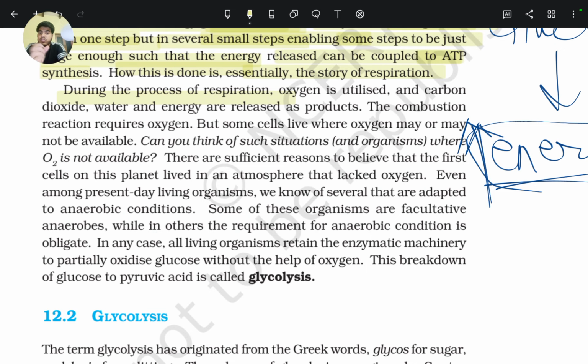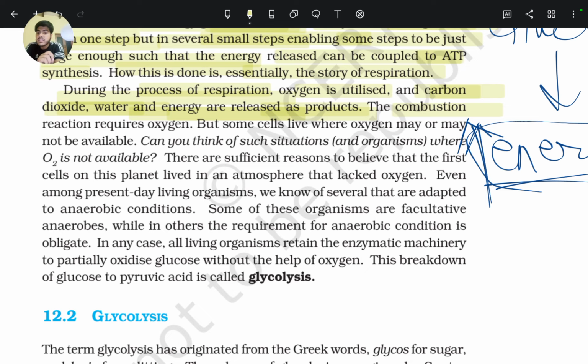During the process of respiration, oxygen is utilized, and carbon dioxide, water, and energy are released. So simply, in the respiration process, oxygen is utilized, the carbohydrate molecule is oxidized, and the products of this reaction are carbon dioxide, water, and energy.